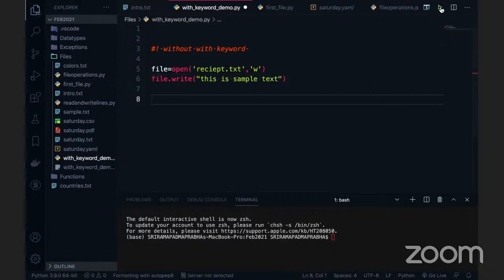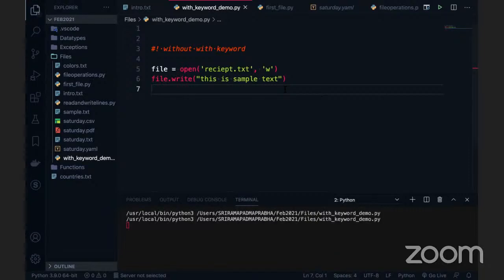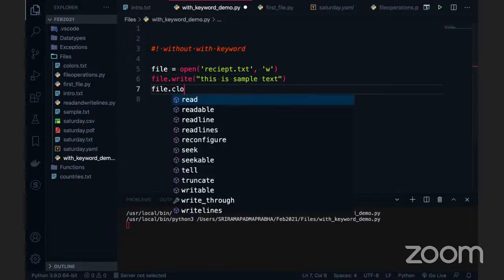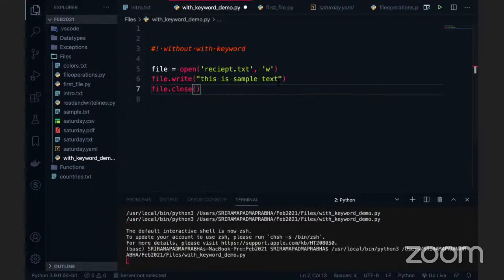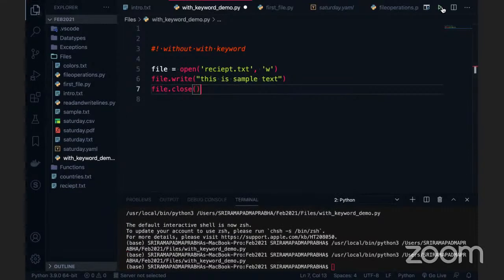Obviously this code is going to work, but the problem with this code is that if you don't close the file that you opened, it will always be a problem. One file is okay, guys, but not closing the file is always bad programming. So you have to close the file. To close it, you write file dot close. This is how we have to write the program, so you have to close the file and use it.